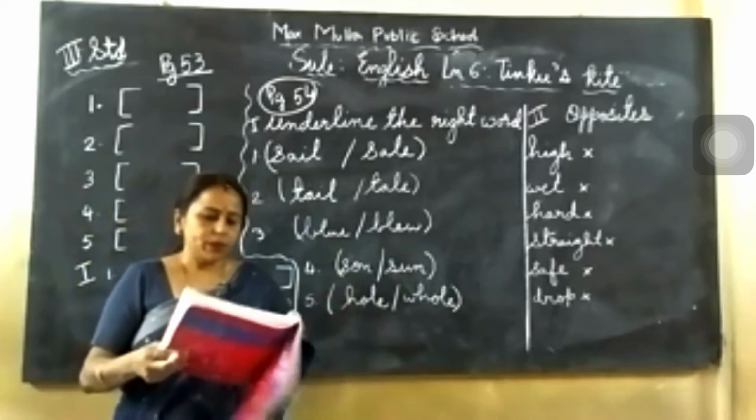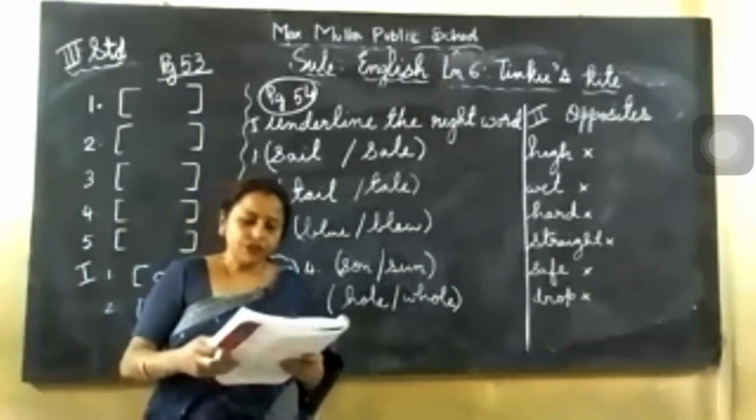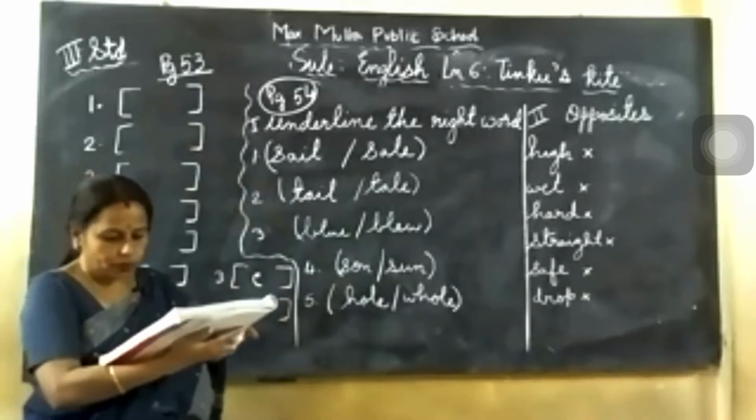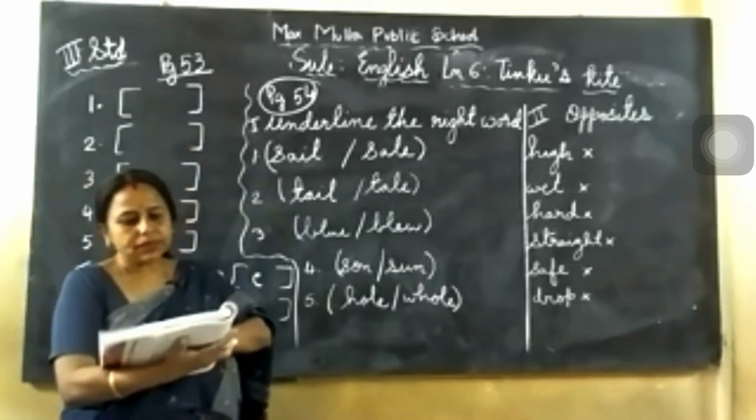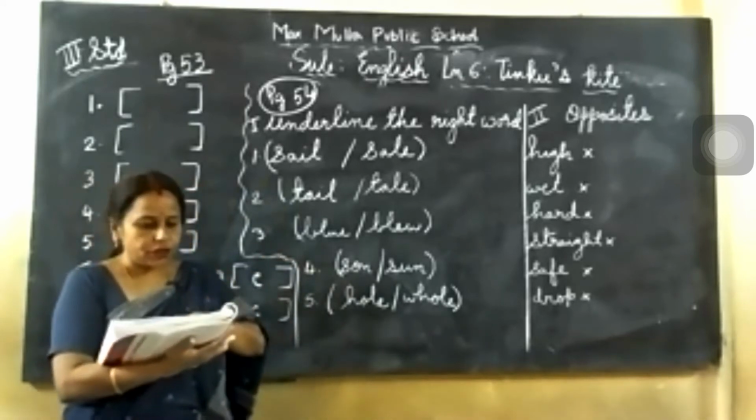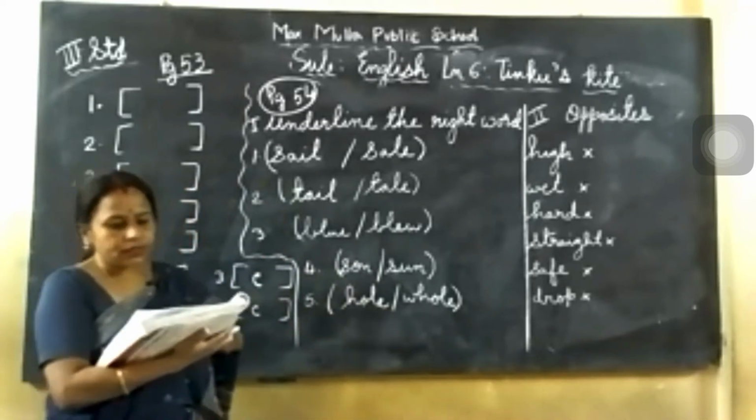So the exercise was pending, children. So we'll do that now. Page number 53 we will do now. Only the answer I'll give, children. So be ready with the book. Page number 53, you see. I'll just read for you. Okay. Number 1 is a true or false.